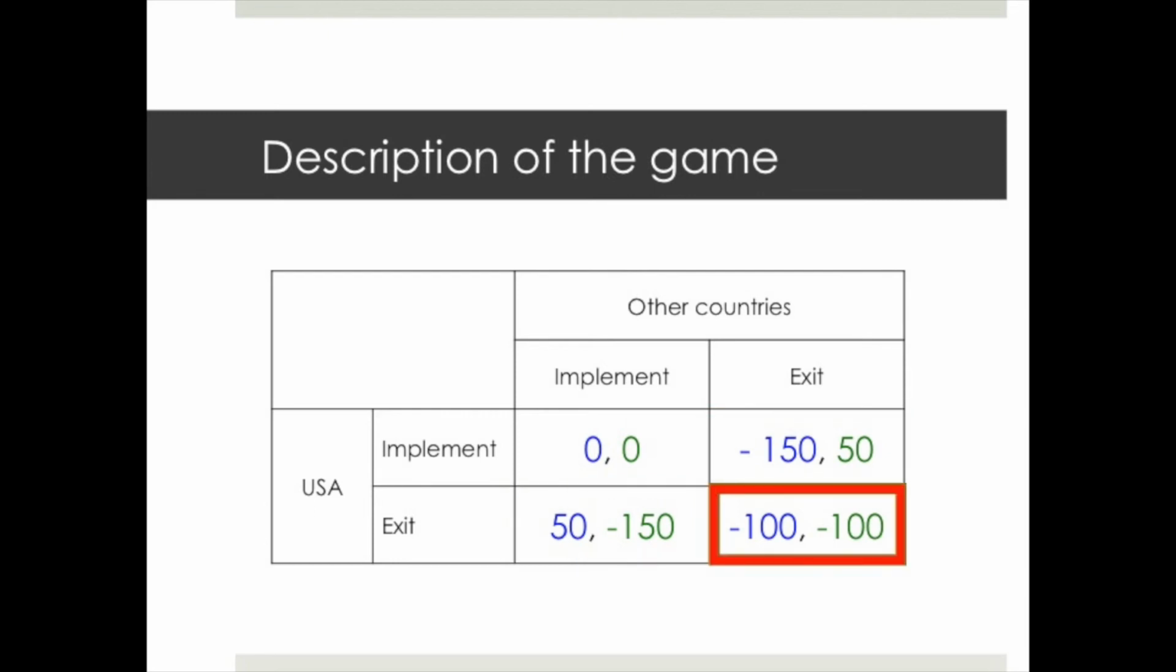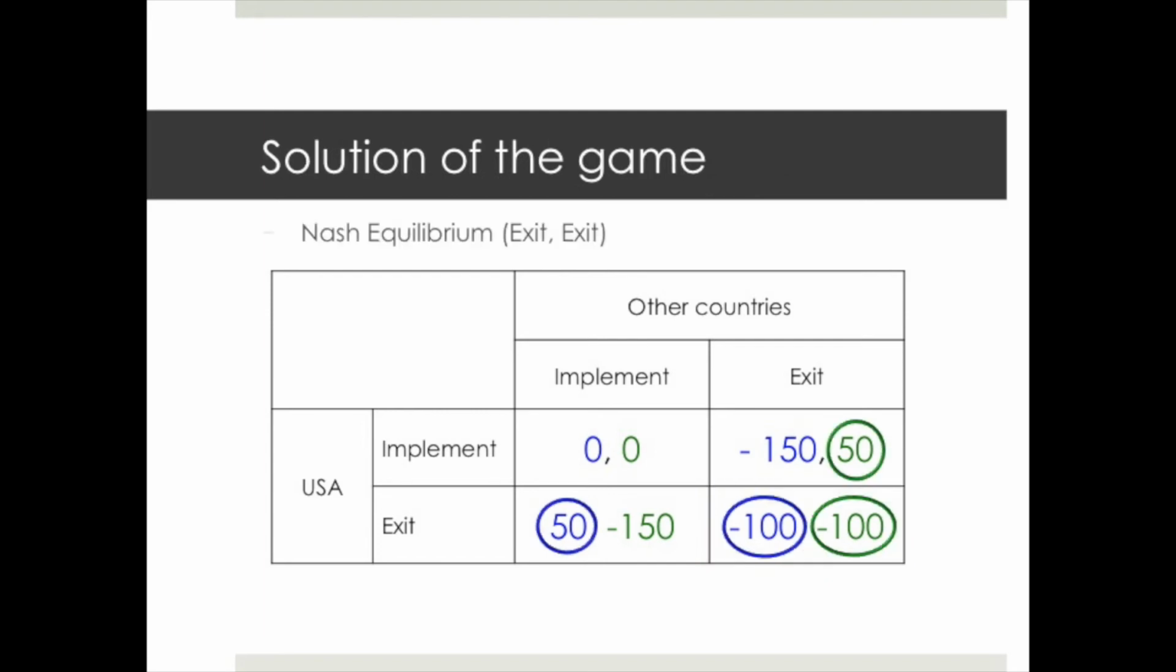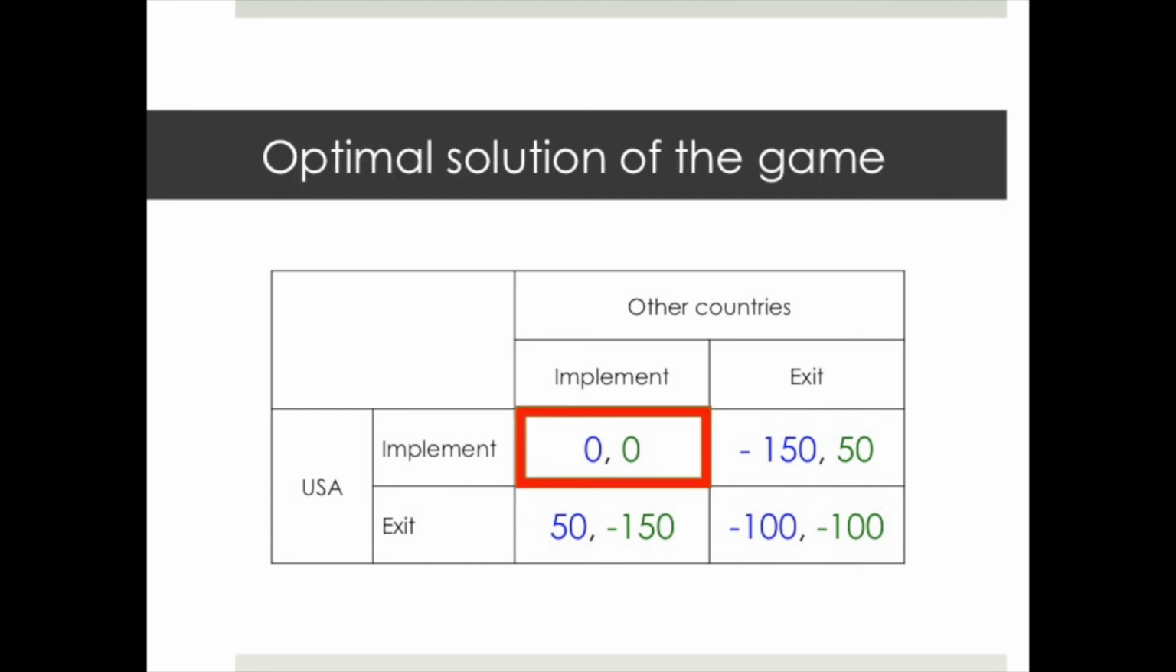Finally, if both players exit the agreement and do not implement any actions, they might have lower energy costs, but both experience severe environmental circumstances and consequently will receive a negative outcome of minus 100. Now, how can this game be solved? When we try to find the best response of each player to each other player's actions, we find the only Nash equilibrium, exit-exit, which means no one would implement anything. But obviously there is a better outcome with 0-0 for both players.